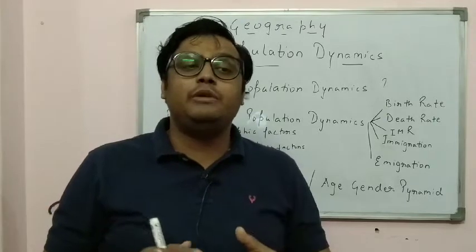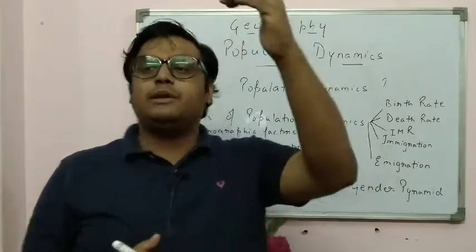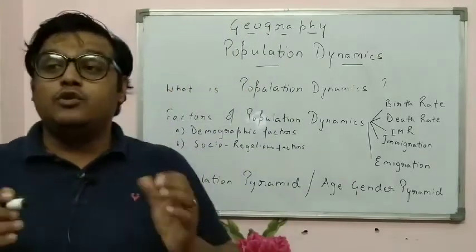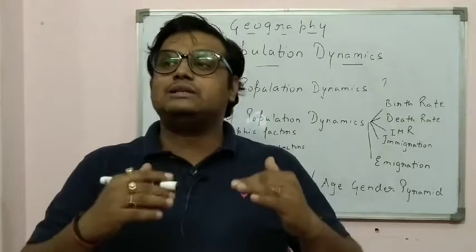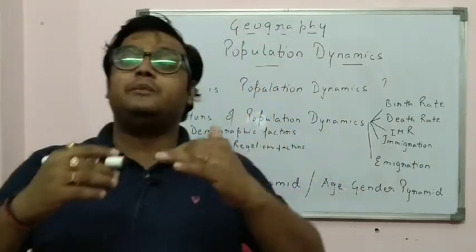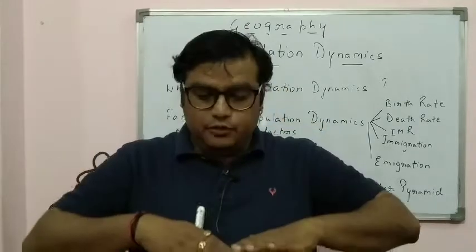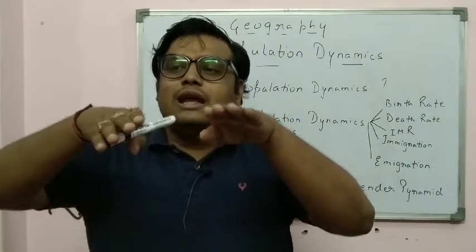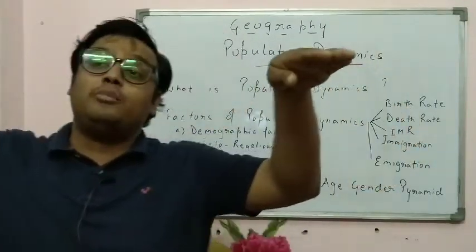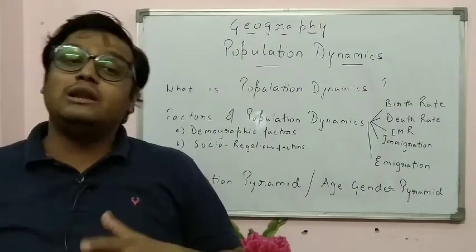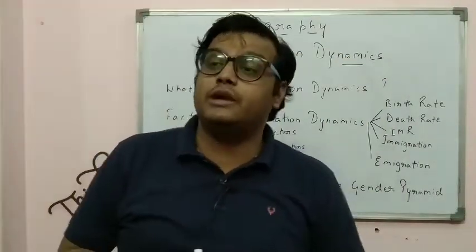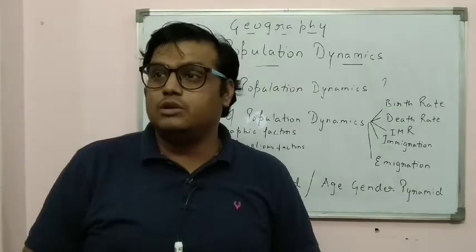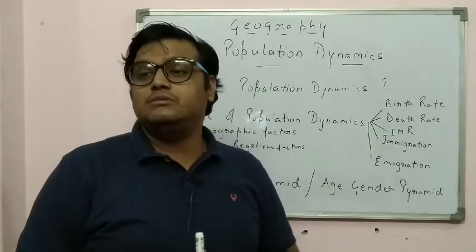Sometimes when the middle-aged people are more, and old people as well as children are fewer, it would be fattened in the middle. When there are more children, fewer young or middle-aged people, and more old people, it would be broader at the base, less thick in the middle, and then expand again at the top. So it shows a relationship of the population of a particular place or country with respect to the male-female ratio. This population pyramid can be made.